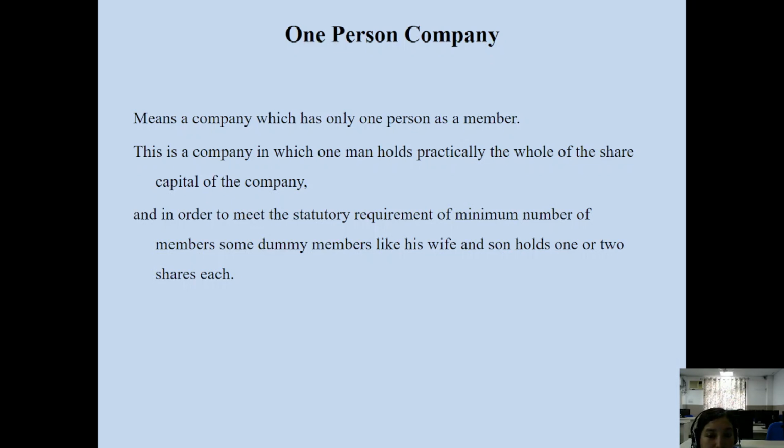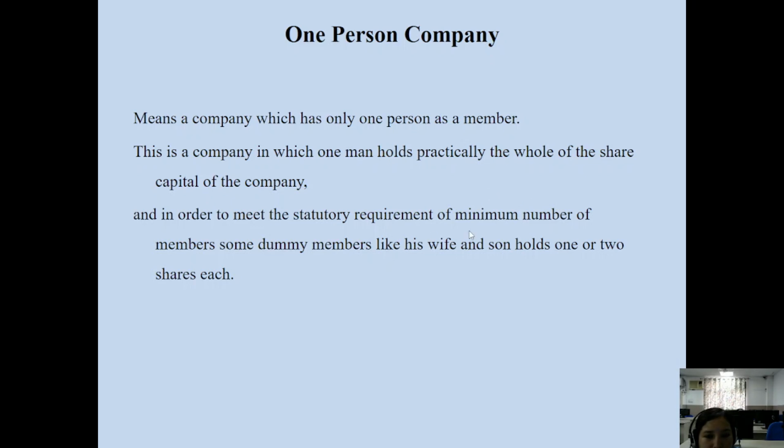So to start a company, to form an idea, idea generation is on the part of the promoters of the company. Here there is only one person who initiates the idea, starts the idea, and takes all the pains in regard to incorporation, filing of all the returns with the ROC, and doing all the legal formalities, including the appointment of a legal advisor or solicitor to do all the legal formalities in respect of the incorporation of a one-person company as per the requirement of the Companies Act 2013.